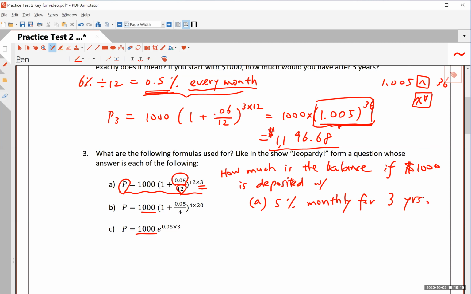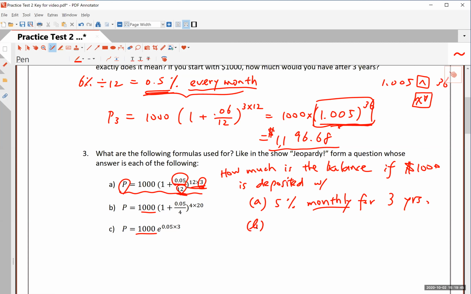You see where I'm getting all these pieces of information here? 5% comes from the numerator, monthly comes from the denominator, and 3 is this number, which is multiplied by the denominator. And this is 36 because there are 36 months for the first problem, where you have 3 years monthly.